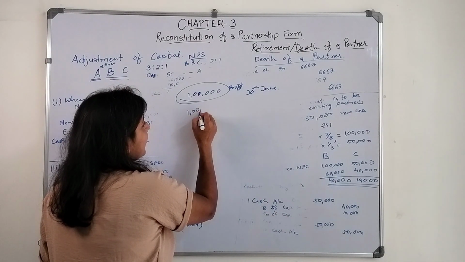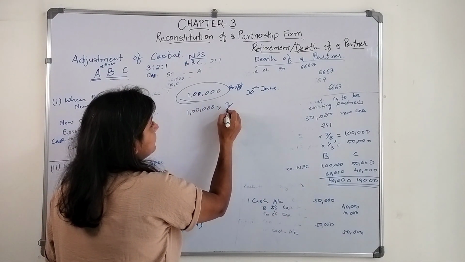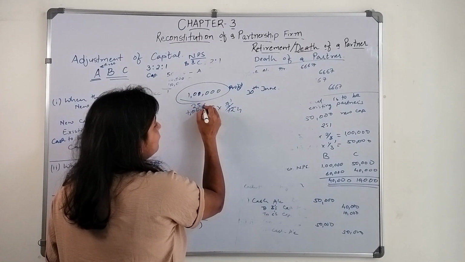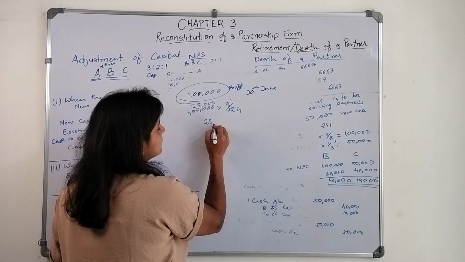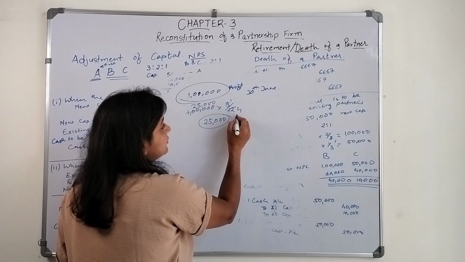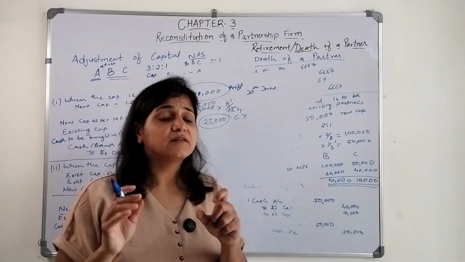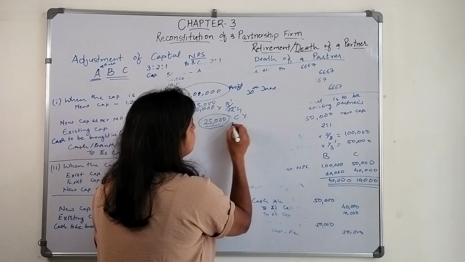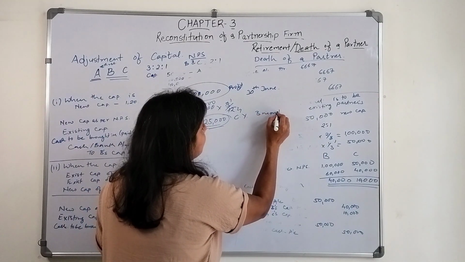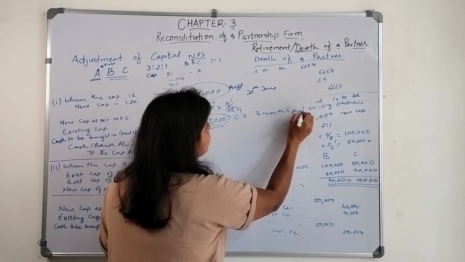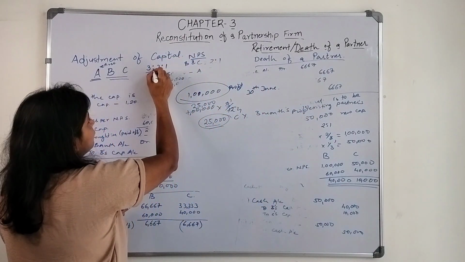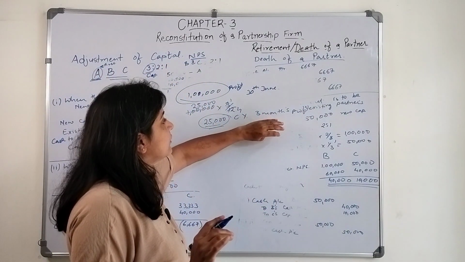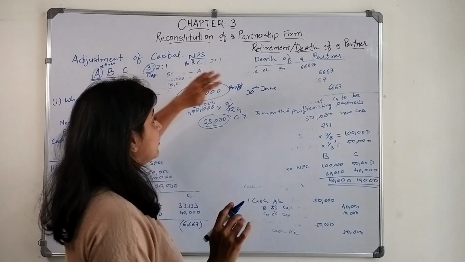So 1 lakh into 3 by 12, that is 25,000, is what we consider as the profit of the current year. Mind it, this is 3 months profit. Now let's say in the same situation A passes away, so we need to give profit to A for 3 months.